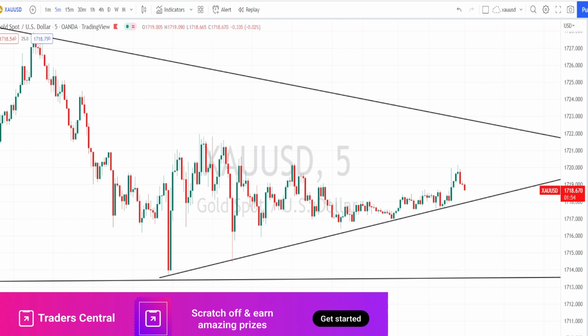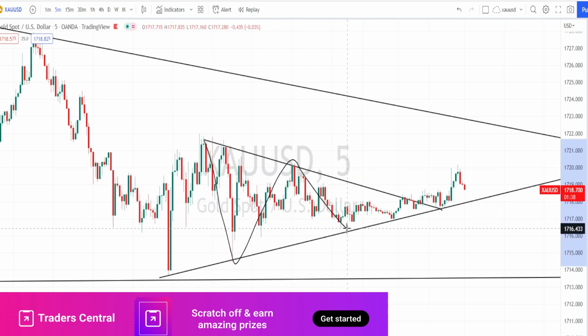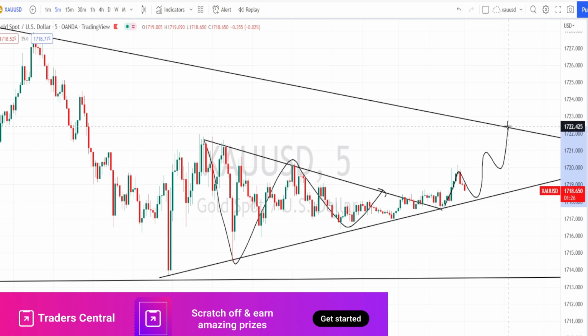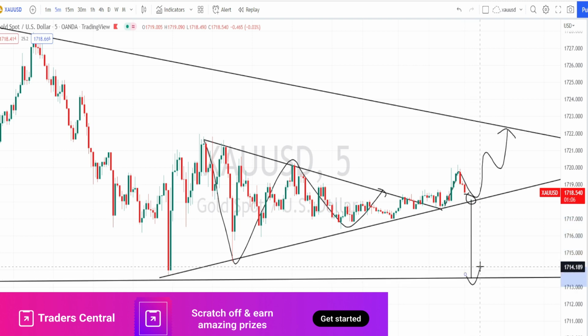For 5 minutes time frame, I am drawing a resistance line over here. We can clearly notice that the price action has given a bullish side breakout from this resistance line, and if the bullish trend continues, we can expect it to trend up to the resistance line from the hourly time frame. And if this support line is broken, we can expect it to trend down on the bearish side and take support on the hourly time frame support line.